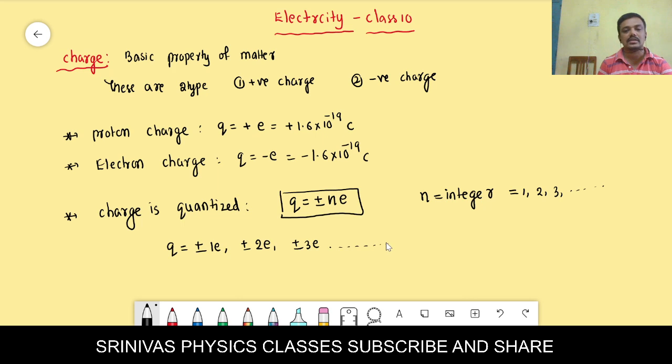How is it quantized? For example, this is an object. If you remove one electron from the object, it acquires the plus e charge.